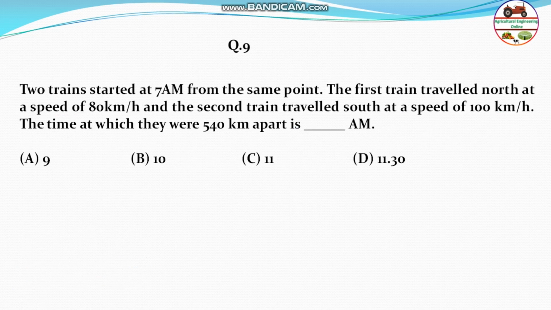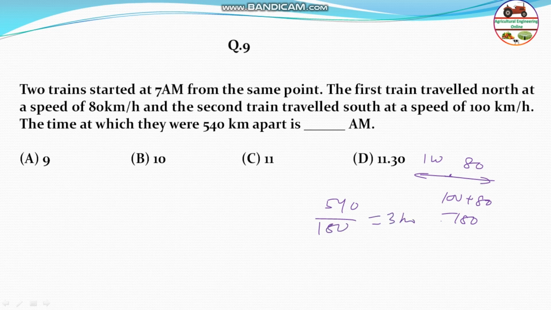Next question. Two trains started at 7 a.m. from the same point. The first train traveled north at the speed of 80 km per hour, and the second train traveled south at the speed of 100 km per hour. So basically both trains start at the same point, one is going at 80 and one at 100. So the total speed will be 100 plus 80 is equal to 180, and the total distance to cover is 540, divided by 180. That is 3 hours. Basically they are starting from 7 a.m. So 7 plus 3 will be 10 a.m. They will reach at 10 a.m. It's a very simple question. So therefore the answer will be B.